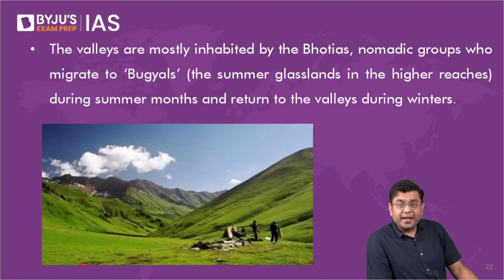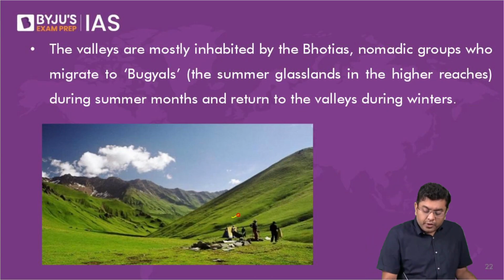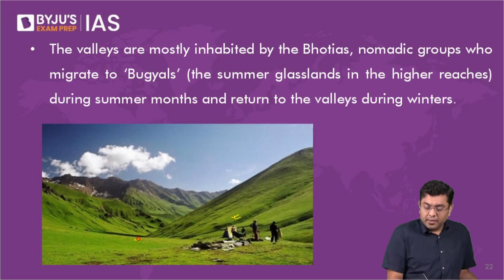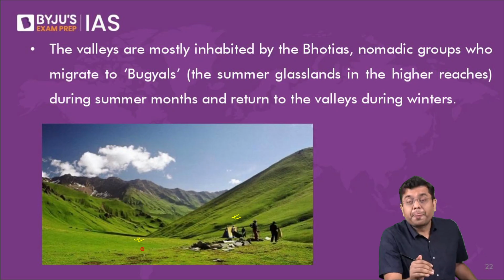So at these great heights, you will have a lot of different grasses. That is what you refer to as the bugyals. So in the region of the Middle Himalayas, at greater altitude around 3,000 to 4,000 meters above sea level, you will find these grasslands.